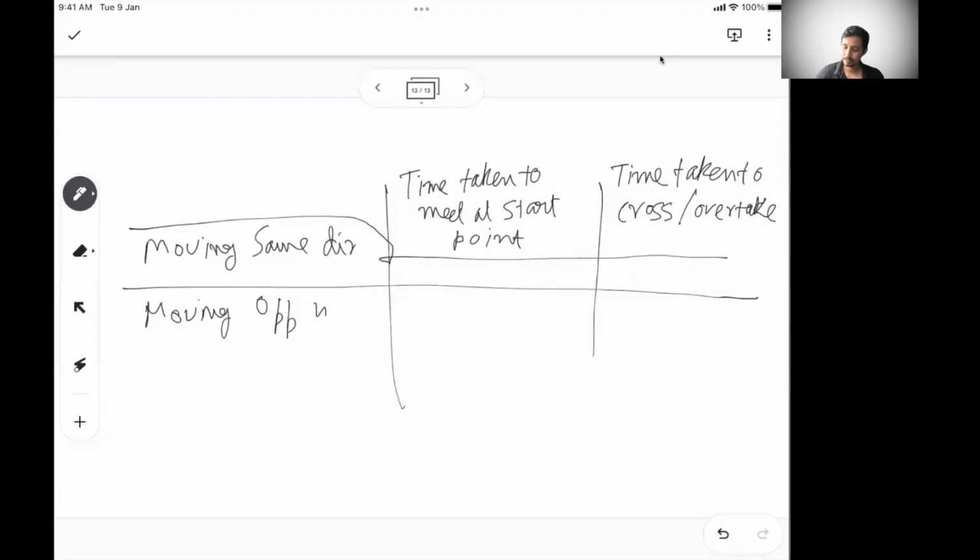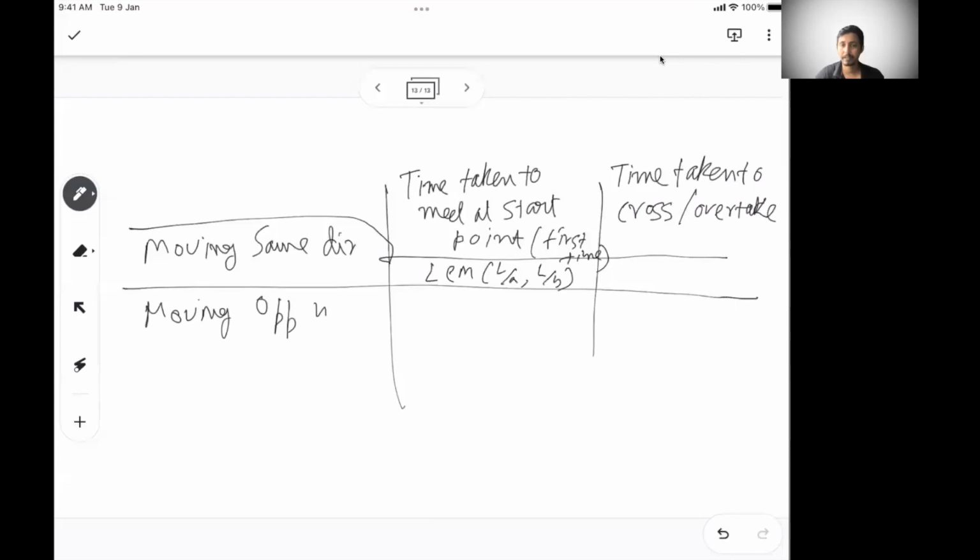You also need to remember, like I said, it has to be the first time meeting, otherwise it will be a multiple of that. If you're moving in the same direction, when you will meet at the start point, it will be the LCM of the individual times taken.